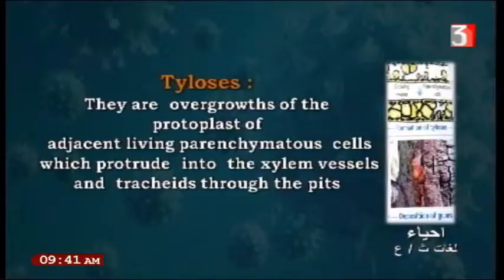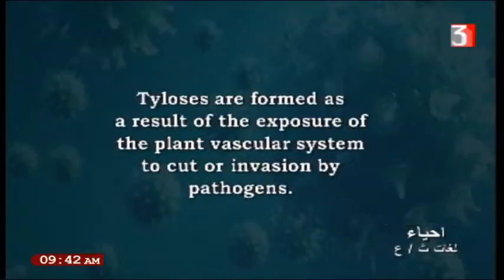Protoplast means the cytoplasm of the cell, and this occurs when there is an invasion or crack inside the plant. The xylem vessels, which enable the plant to transport water from the roots to the leaves, make these tyloses to prevent the invasion of any microbes. Tyloses are formed as a result of exposure of the plant vascular system to a cut or invasion by pathogens.